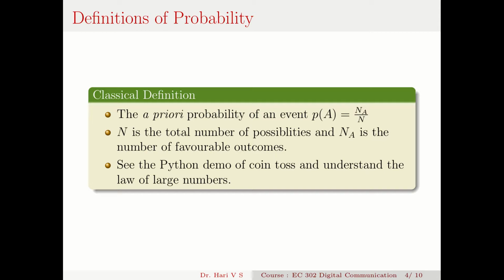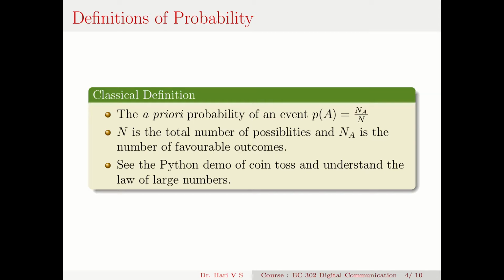Or if I toss a 6-faced fair die, the probability of getting a 6: there is only one 6 out of the combination 1, 2, 3, 4, 5, 6. So what is the total number of cases? That is 6, so the probability should be 1 by 6. But is it always the same?